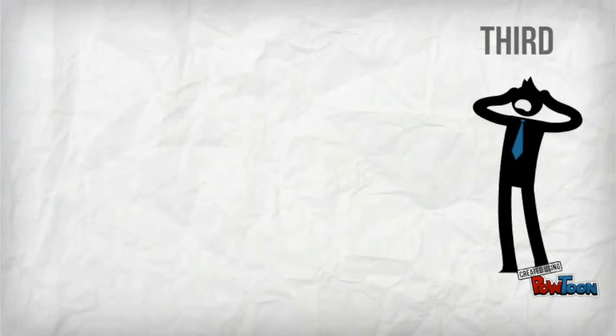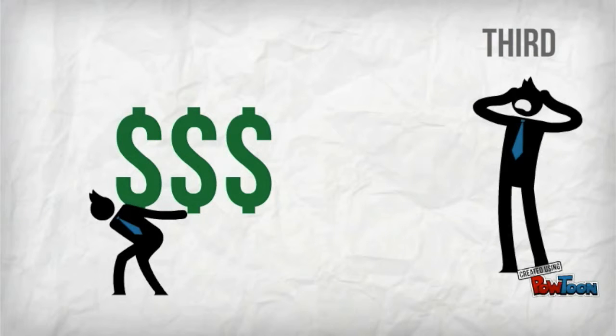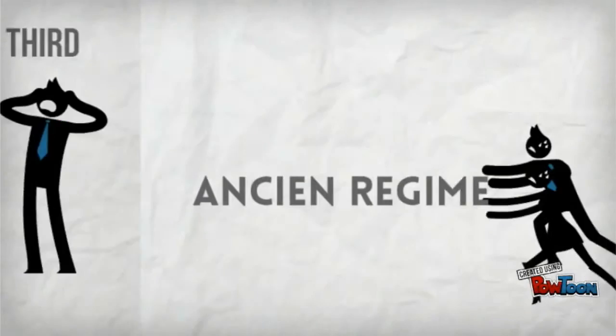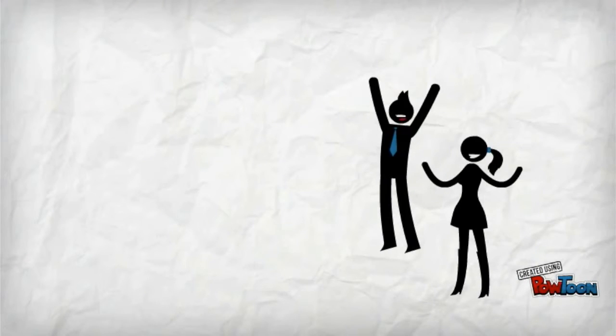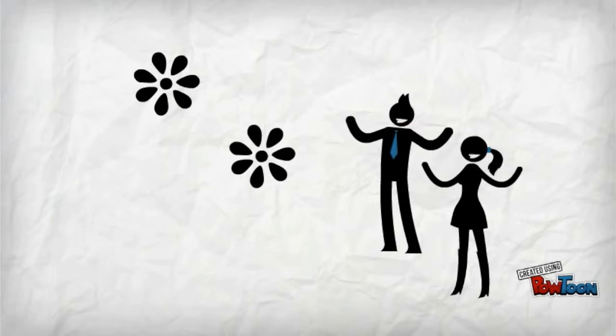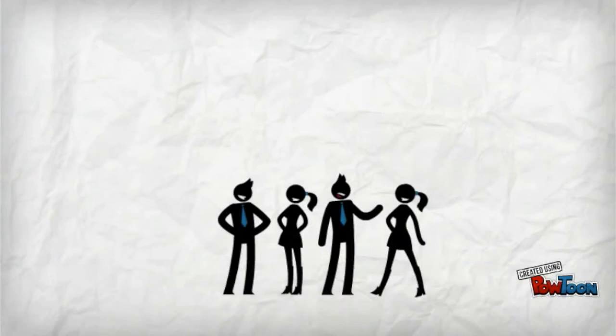But not everyone agreed with this system, especially the third estate. They had to pay a lot of taxes even though they were poor, while the other rich estates didn't pay anything. This unfairness drove people to overthrow this system, destroying the Ancien Regime and the monarchy. France became a republic, meaning that the power was in the hands of the people. Obviously, this was a complete change.